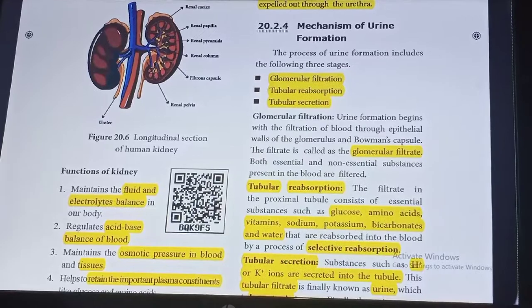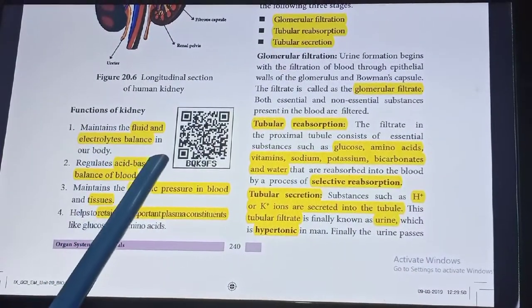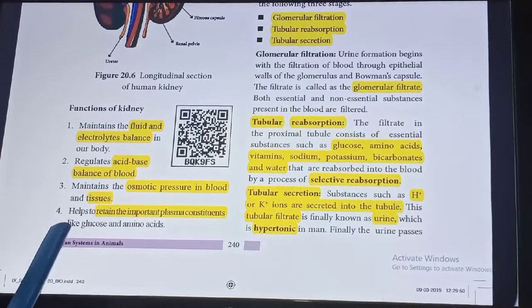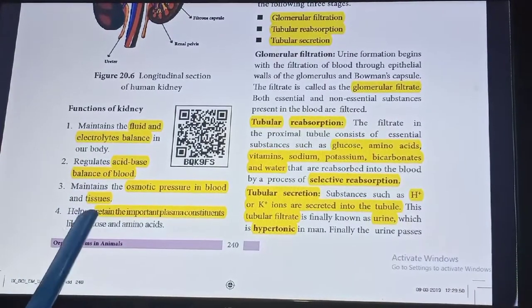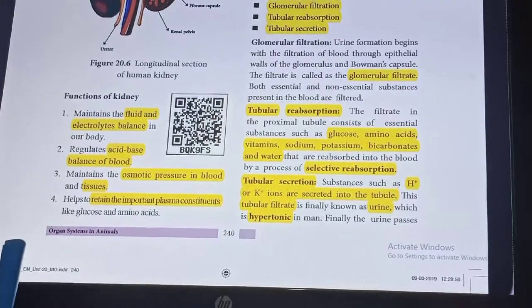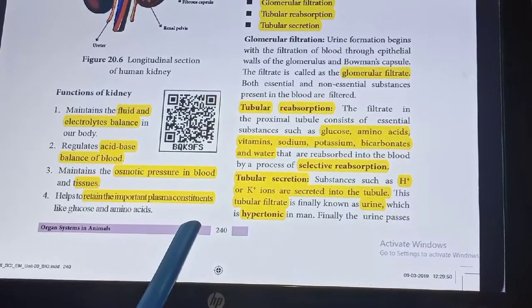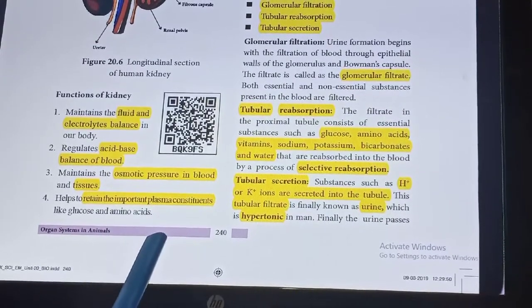Functions of the kidney. The kidney maintains the fluid and electrolytic balance of our body. It regulates the acid-base balance of blood. It maintains the osmotic pressure in blood and tissue. It helps to retain the important plasma constituents like glucose and amino acids.